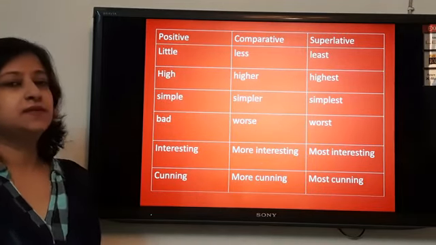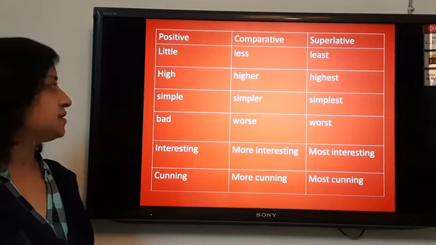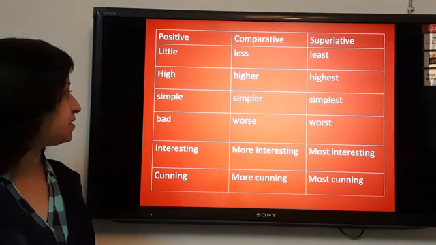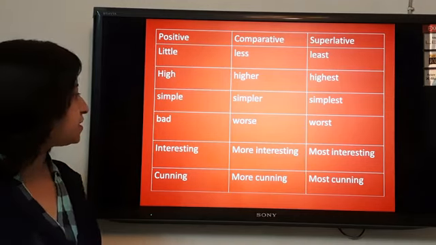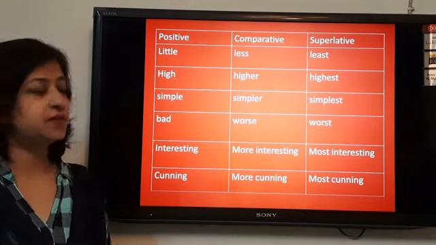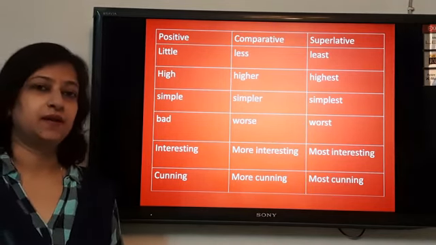Little, less, least. High, higher, highest. Simple, simpler, simplest. Bad, worse, worst. Interesting, more interesting, most interesting. Cunning, more cunning, and most cunning.